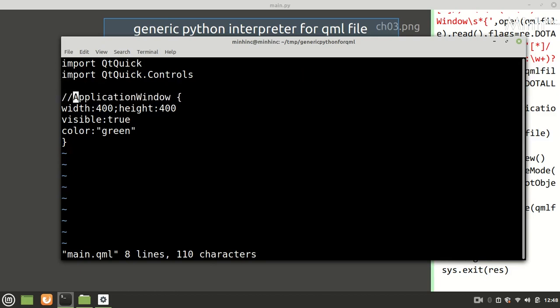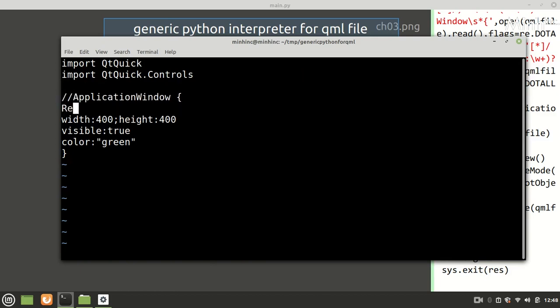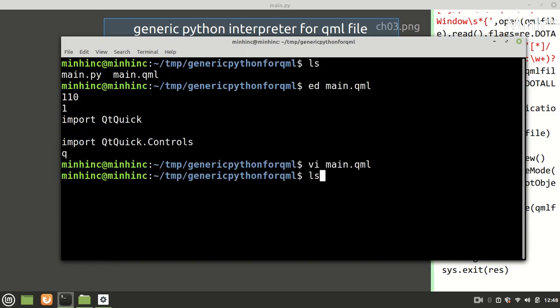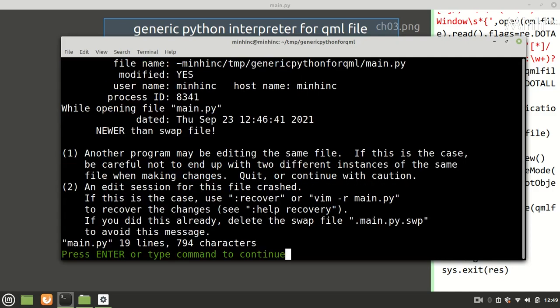Now let's go ahead and here I'll make it rectangle. Same code should work. Now we are commenting it. It should come. Okay. We'll check if we are really doing it without any error.